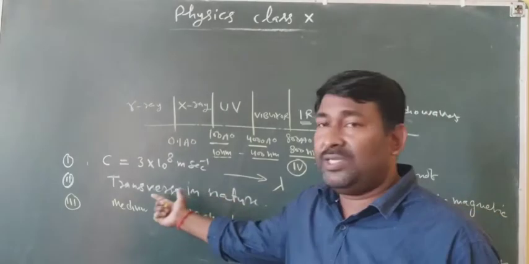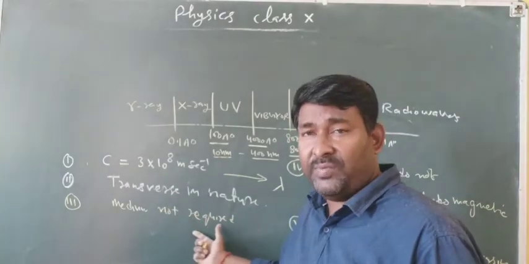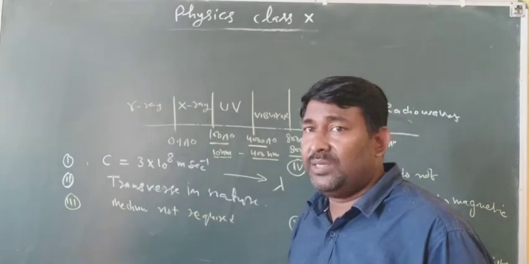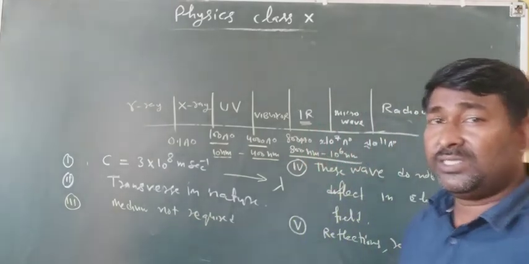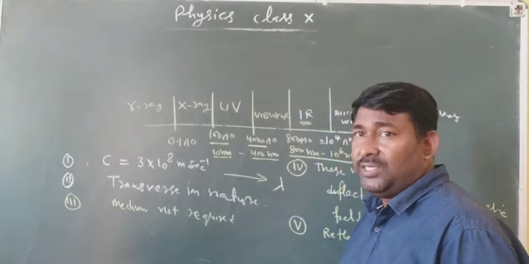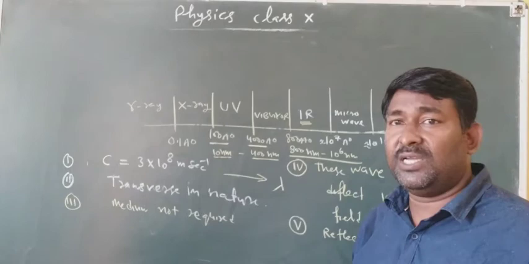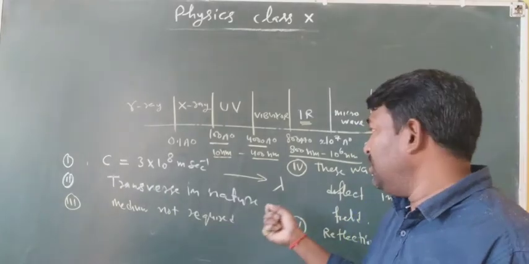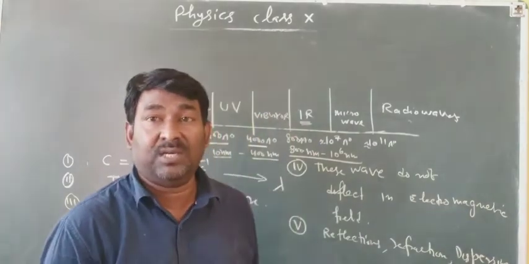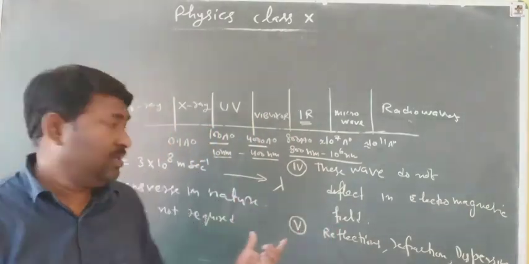It is transverse in nature and can travel through vacuum as well as through a medium. It does not strongly affect the photographic plate. It is absorbed by glass but can pass through rock salt. It was first detected by the scientist Herschel.